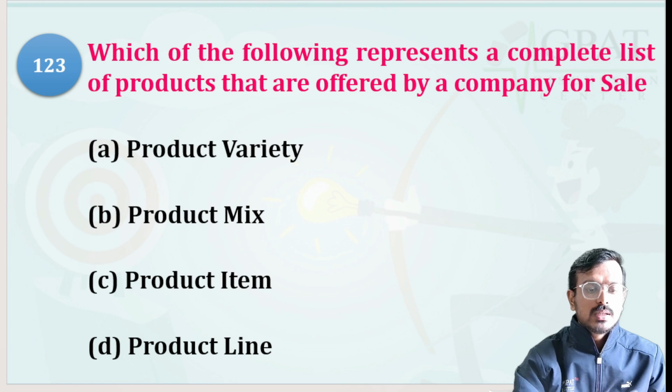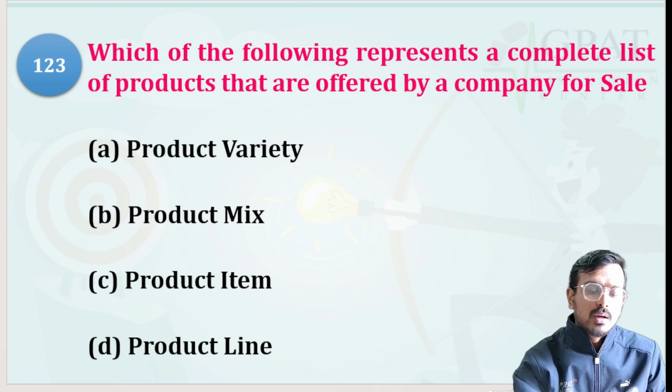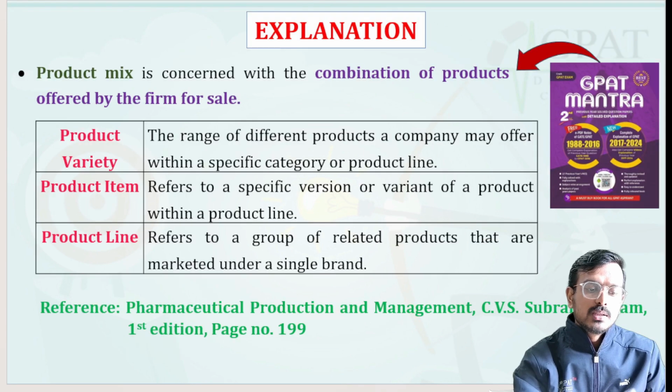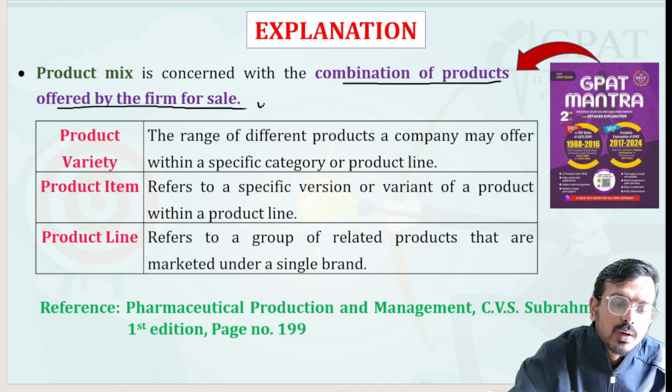Moving to the next question: which of the following represents a complete list of products that are offered by a company for sale? Product variety, product mix, product item, or product line. The correct answer is your product mix. So what is this? A product mix is concerned with the combination of the products offered by the firm for sale.